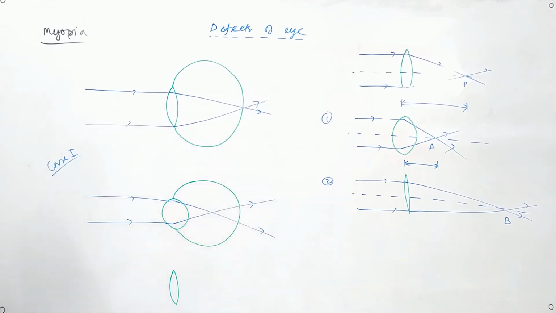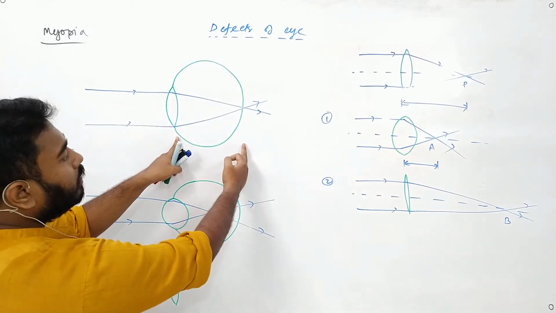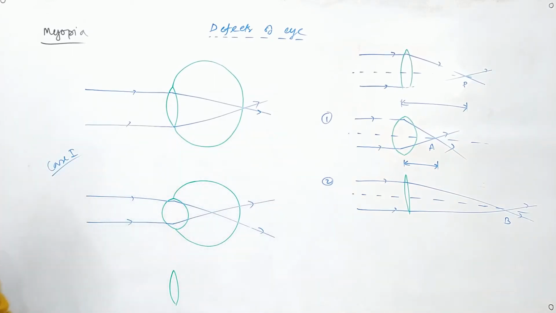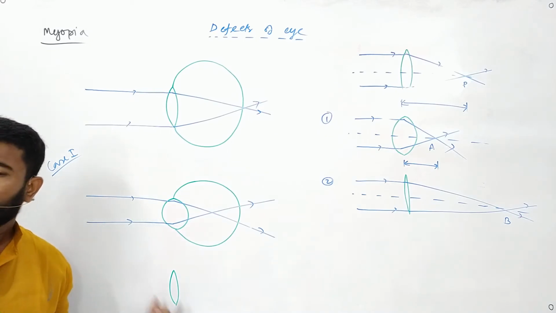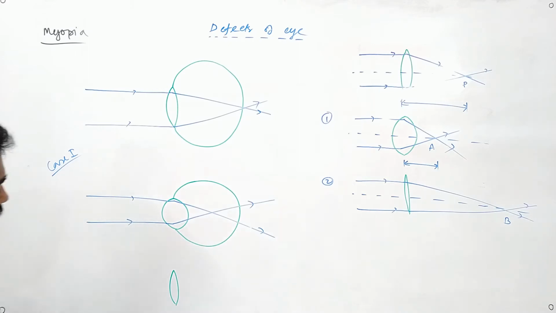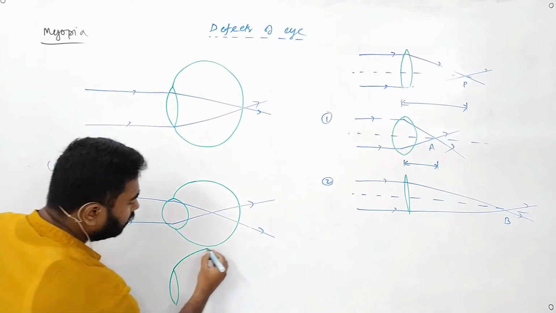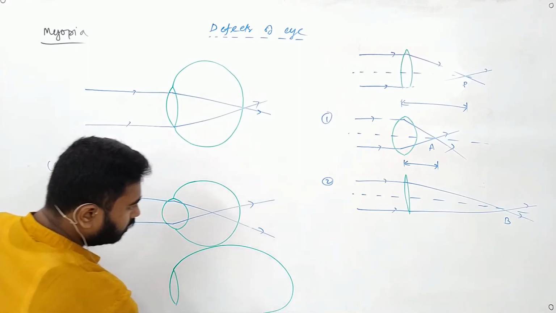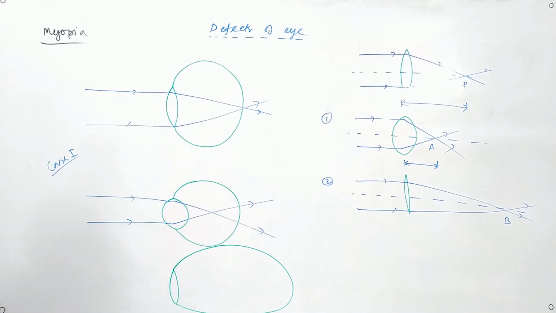But can it happen that the length of my eyeball increases due to some defect? Can it happen like that? So the lens is okay, but the eyeball length has increased. It can happen like that. So this situation and this situation will be the same.